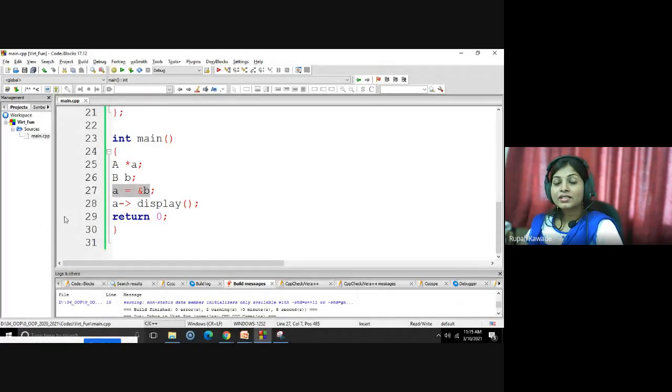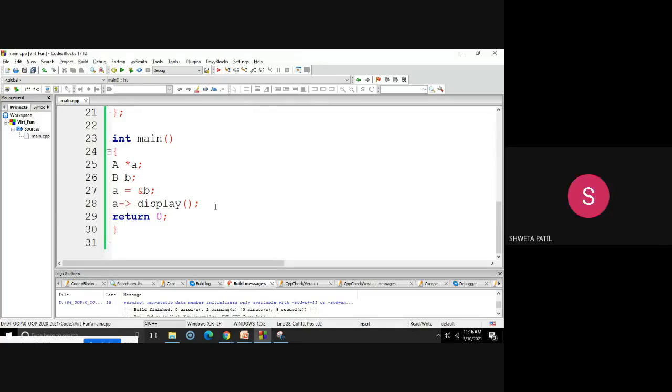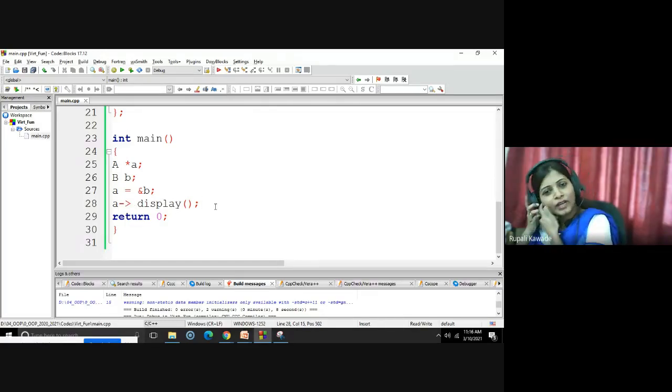What are we assigning to pointer a? We are assigning the address of the derived class object to the pointer a. And now here, a arrow display. With the help of this, which display function will be executed? Class A or class B? Class B, right?